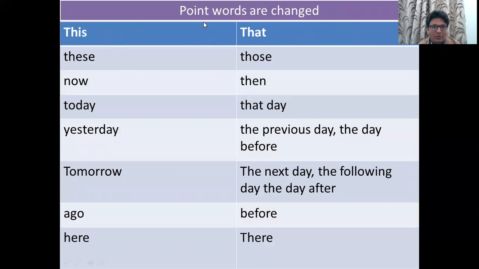Now we are going to talk about the point words. This will go into that. These, those. Now, then. Today, that day. Yesterday, the previous day or the day before. Tomorrow, the next day, the following day or the day after. Ago, before. Here, there.